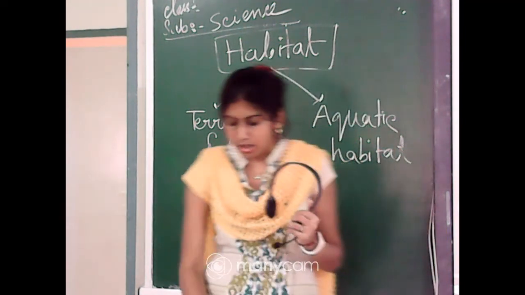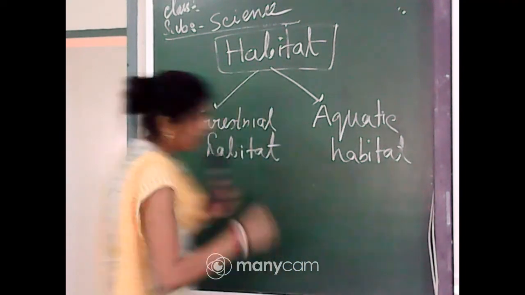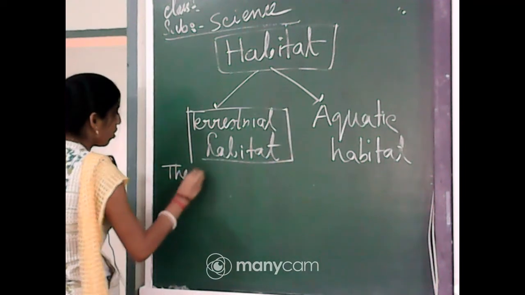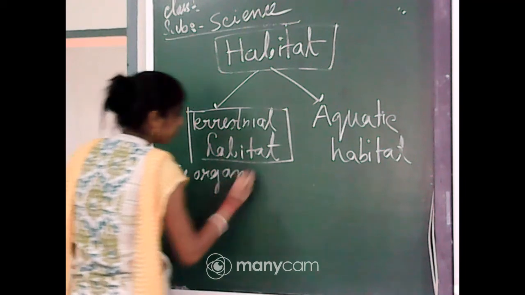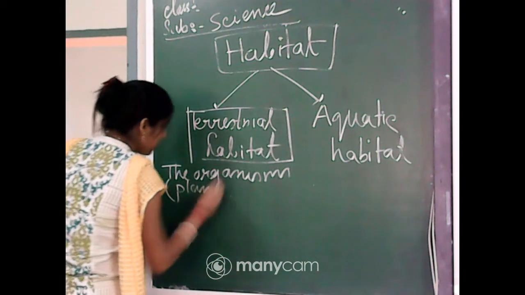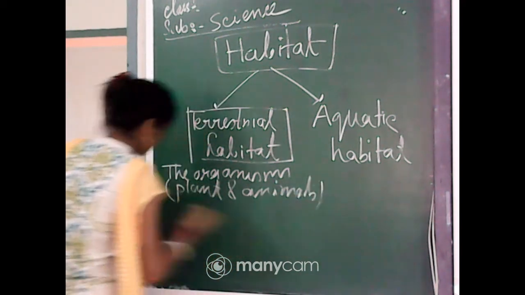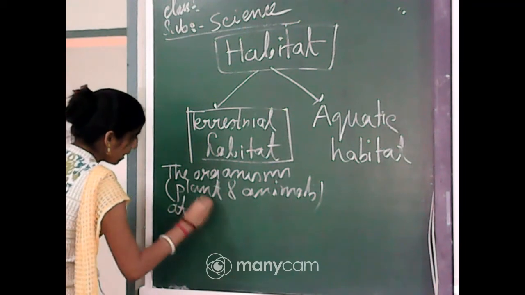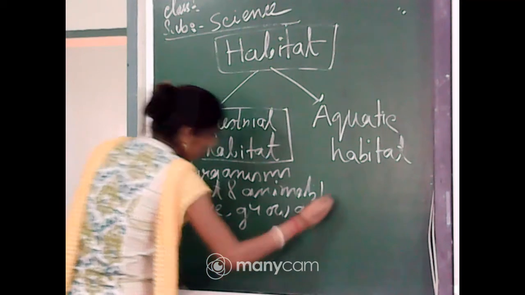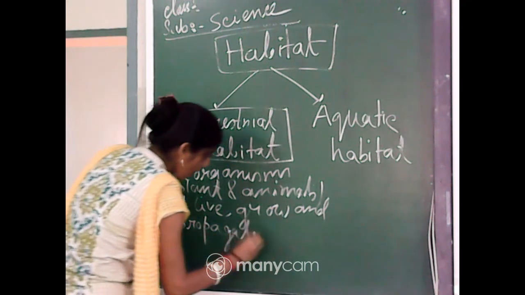So what will be the definition of terrestrial habitat? I am writing here: the organisms, within brackets plants and animals, that live, grow and propagate on land.